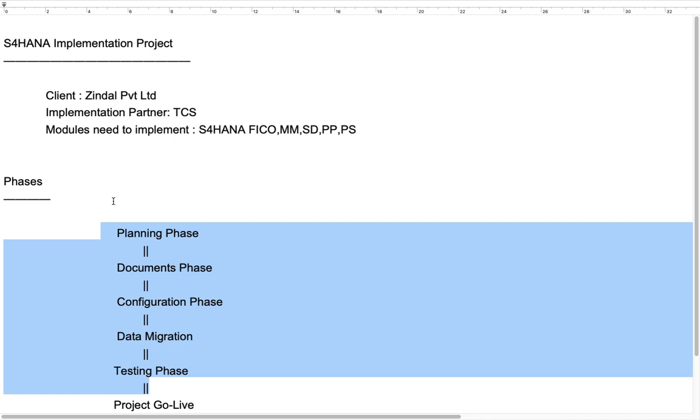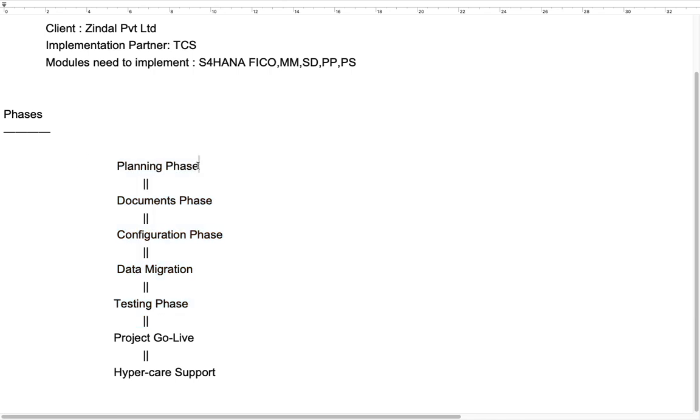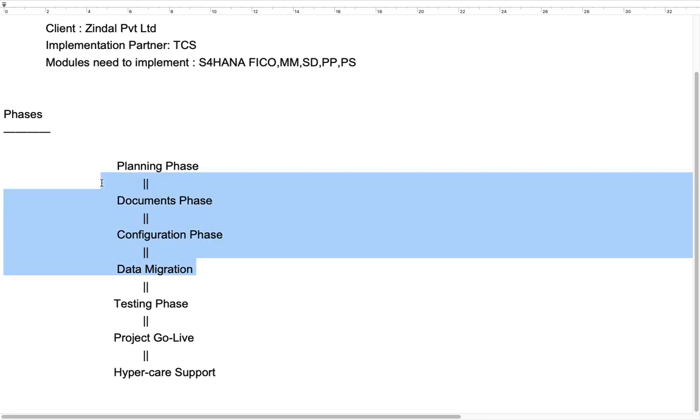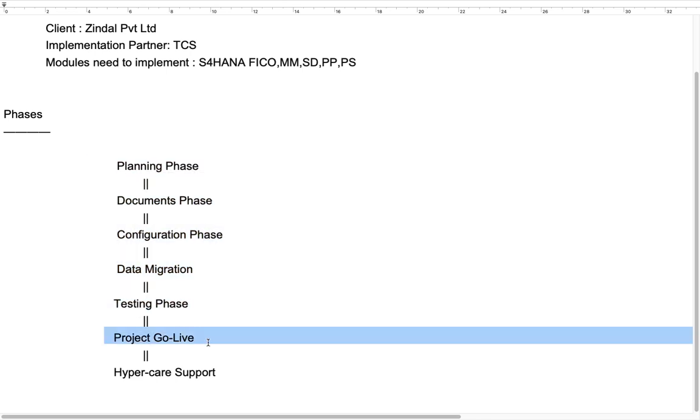Then finally once the project is completed, that means the planning phase, document phase, configuration, data migration and testing activities are completed, the project moves to go live. That means SAP end users will start working in the SAP S4HANA system.